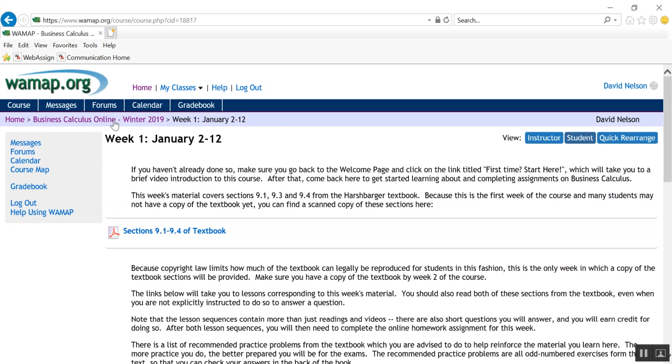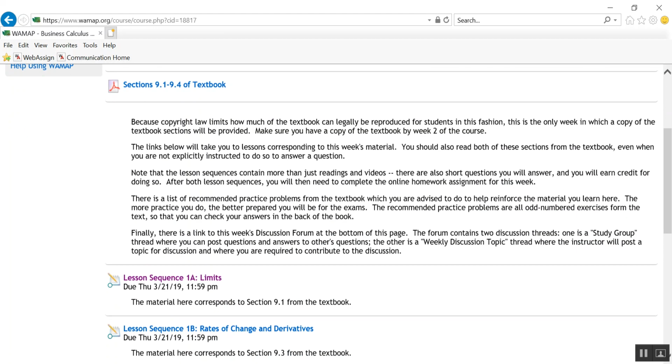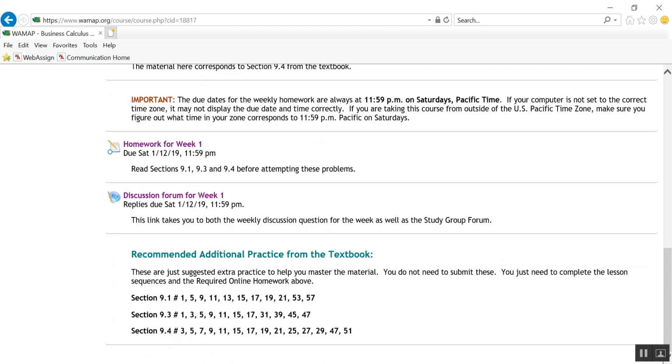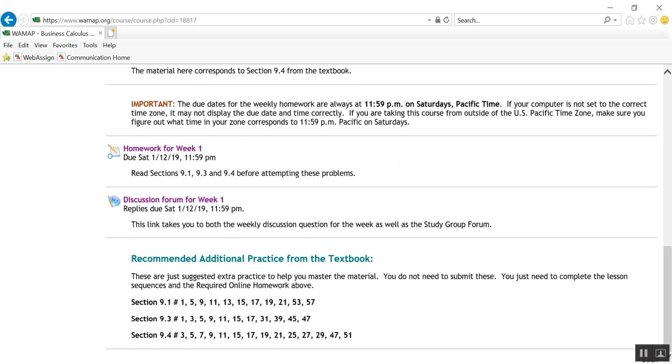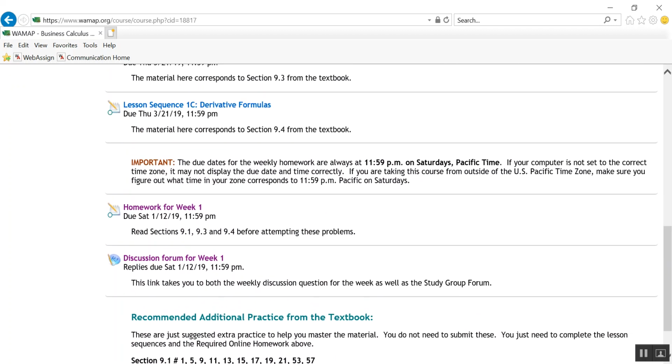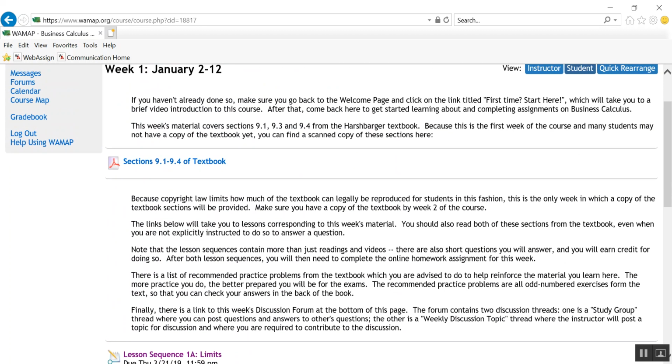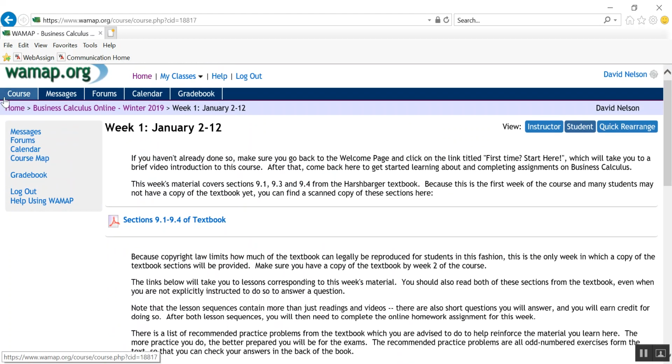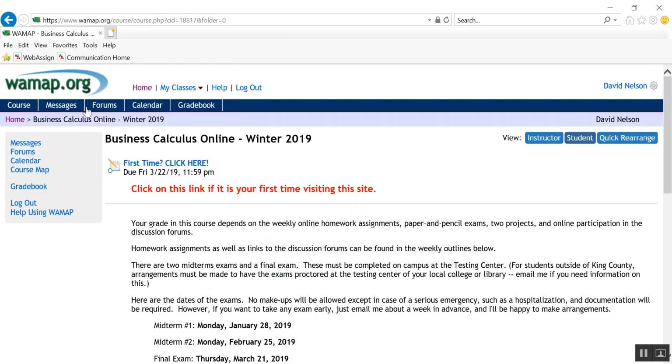So if you want specifics with your numbers, be sure to post what your numbers and values are. And in addition to that, I'll have some recommended additional practice. They're not graded, but they're additional homework problems that you can look at if you want more practice on the material.